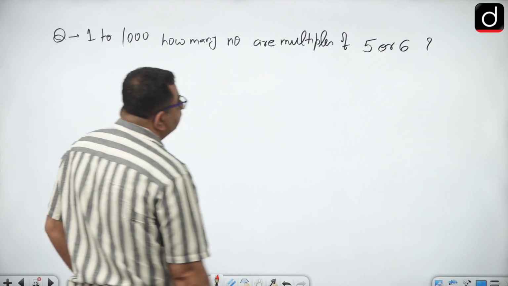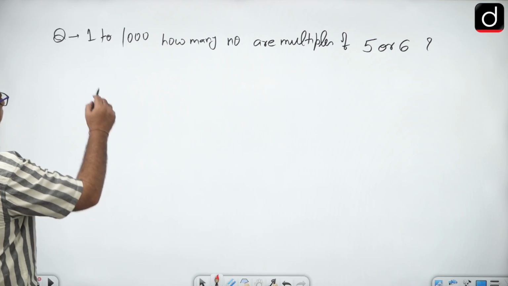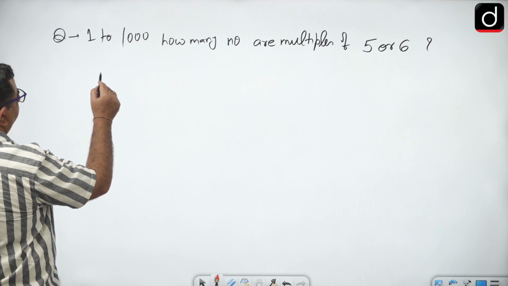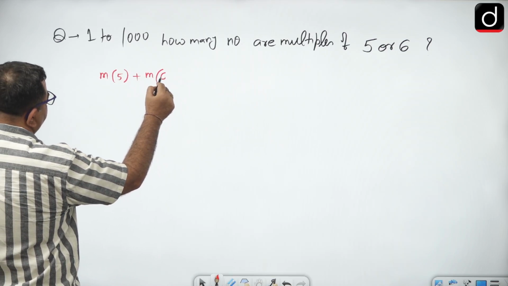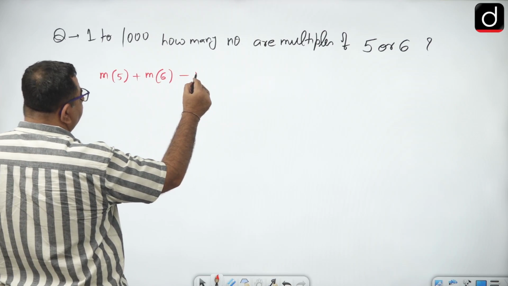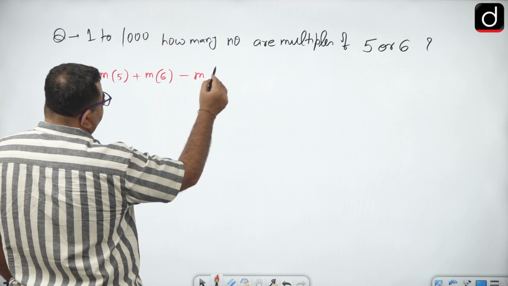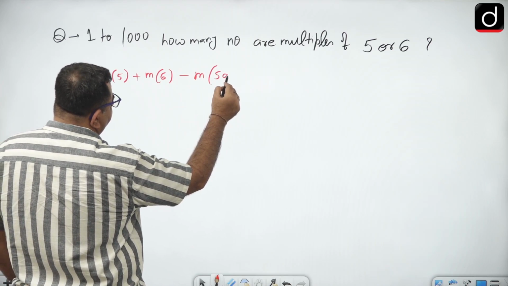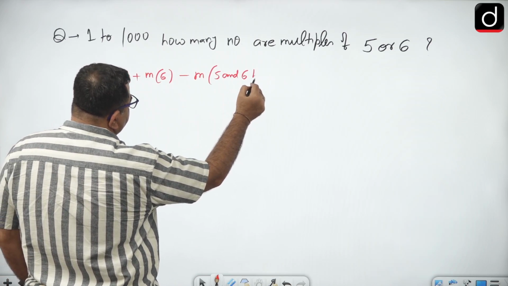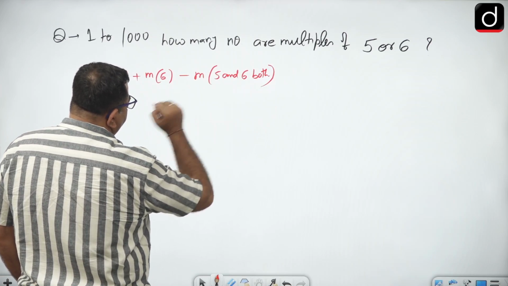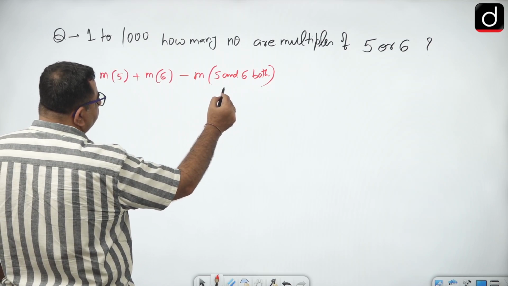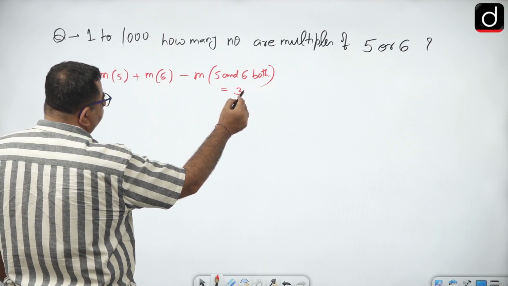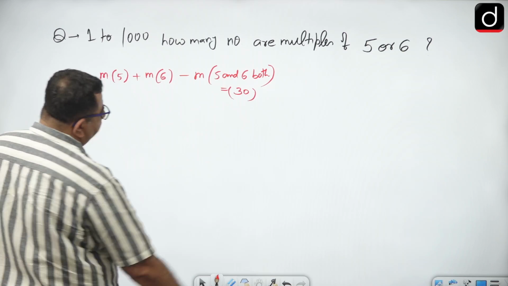I can write the answer as multiples of 5 plus multiples of 6 minus the common multiples. So multiples of 5 and 6 both, right? This means multiples of 30.